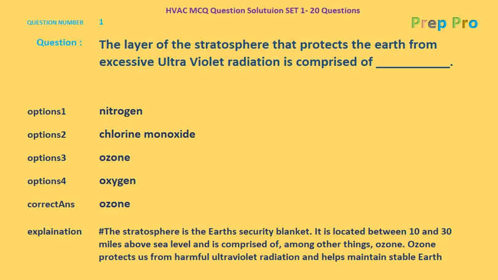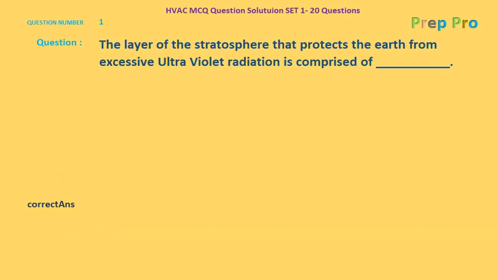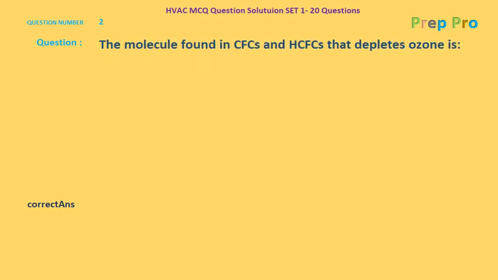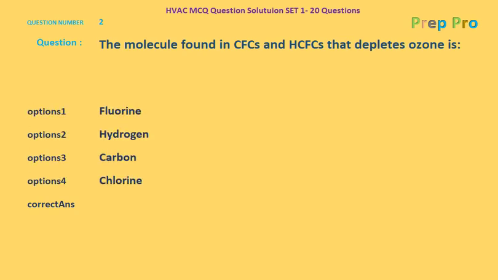Now we'll move forward to the next question. Question number 2. The molecule found in CFCs and HCFCs that depletes ozone is. The options given are fluorine, hydrogen, carbon, and chlorine.